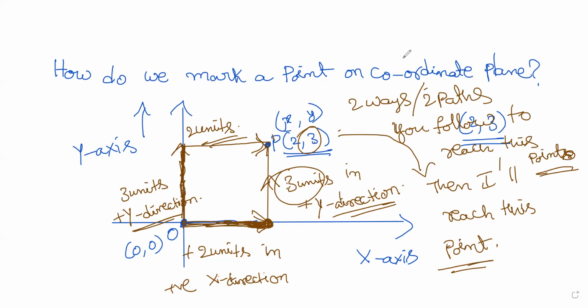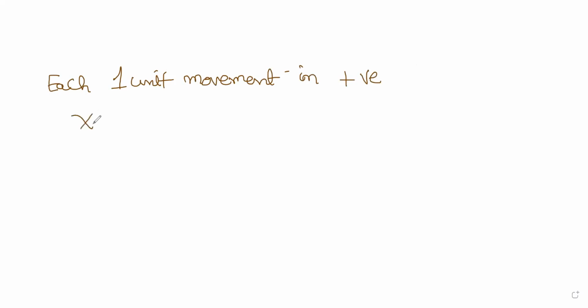Now the crux comes in. What is the crux of the vector now comes in? So this you have to note. Each 1 unit movement in positive x direction is denoted as I cap. Each 1 unit movement in positive x direction is called I cap.